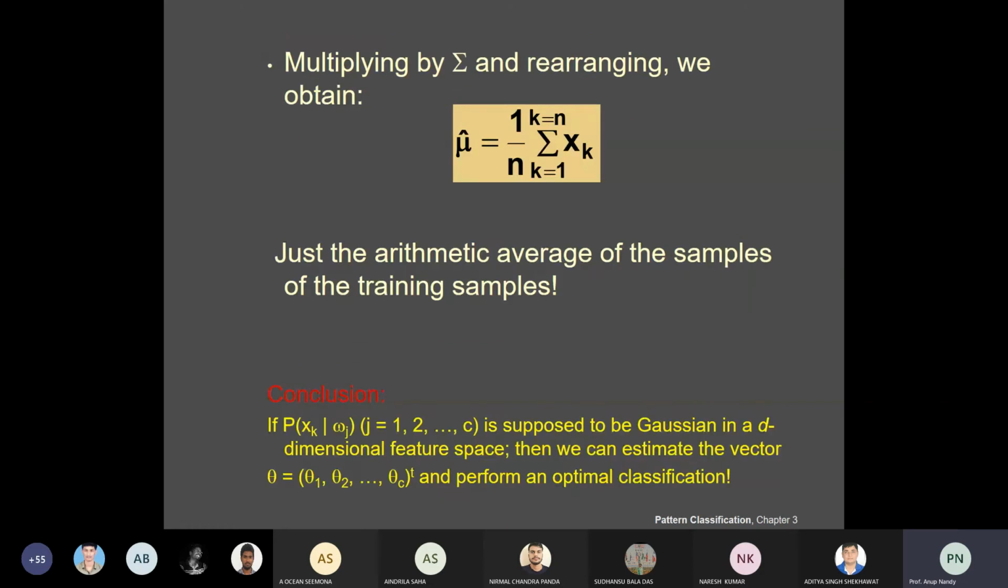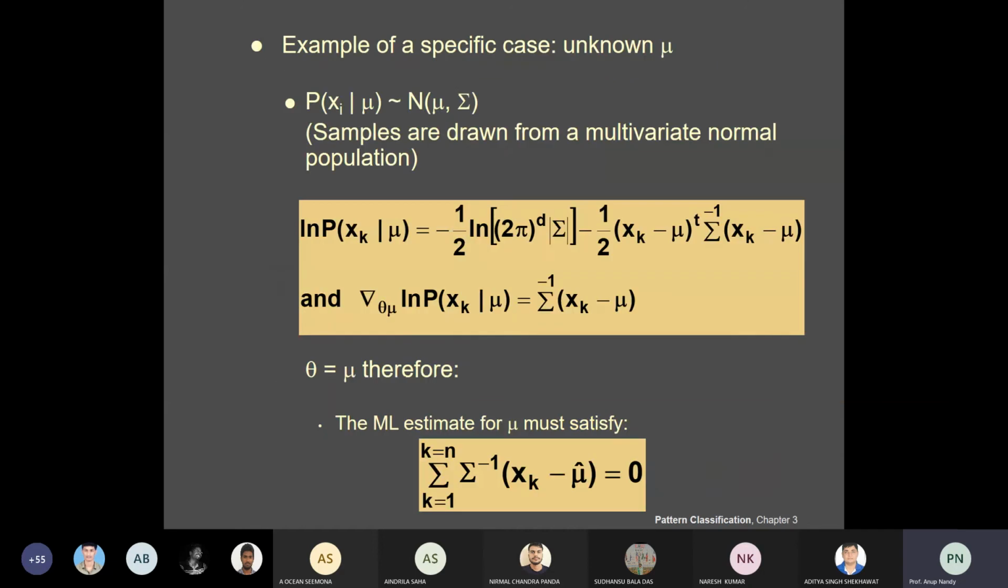Where is this coming from? Here you multiply by sigma and rearrange for mu hat. So this mu hat is an arithmetic average of the samples, or all the training samples. Now, if you consider mu as a constant, then summing it over k from 1 to n gives 1 plus 1 plus 1 plus and so on, n times, that is n mu. So now mu is equal to 1 by n times the summation.